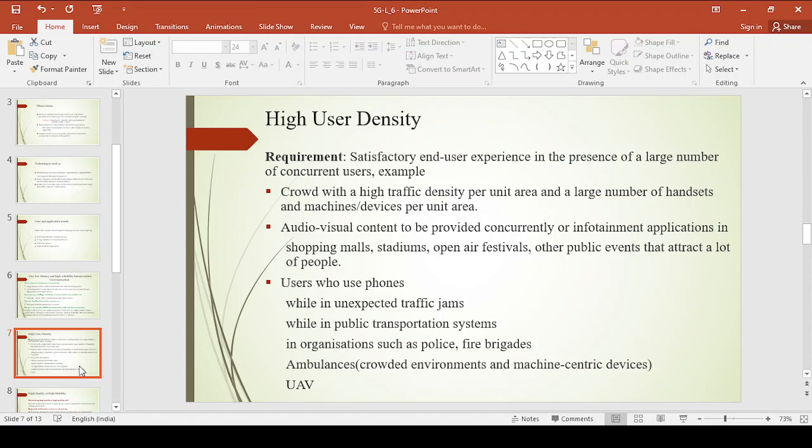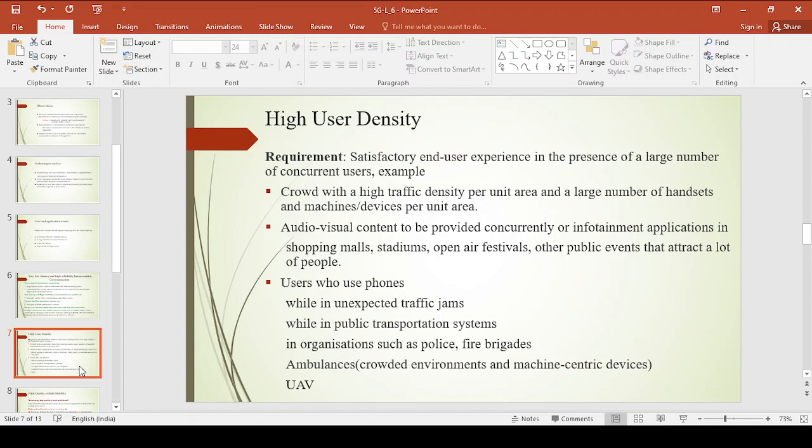Its requirement is to provide a satisfactory user experience. The crowd with a high traffic density, nothing but shopping malls, stadiums, open air festivals or other public events, are the places where you can observe more number of users.